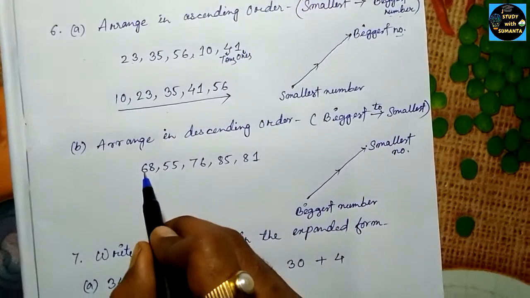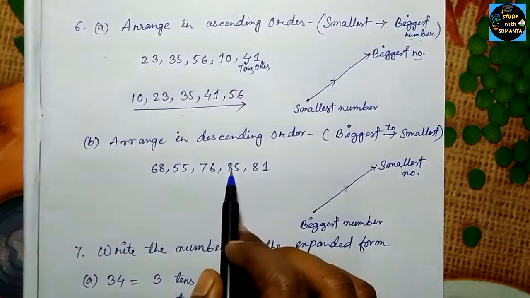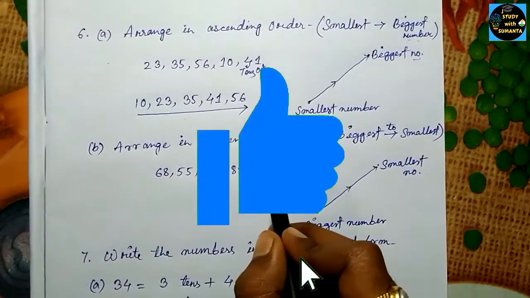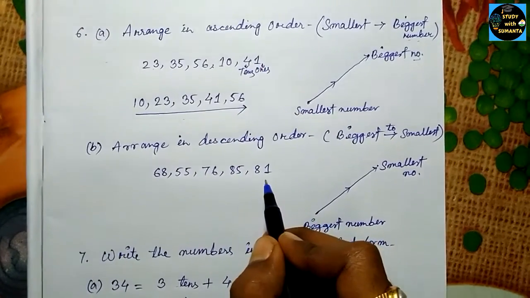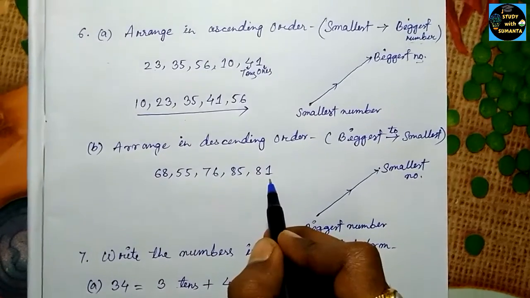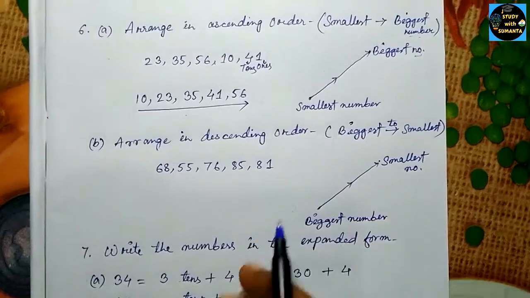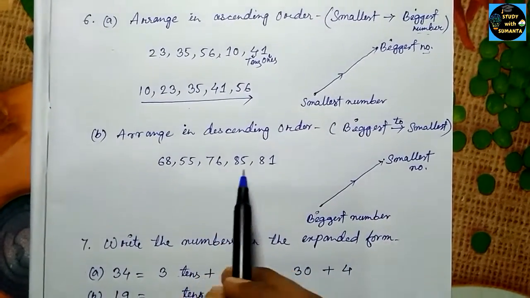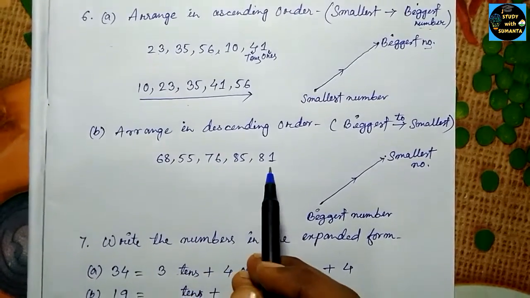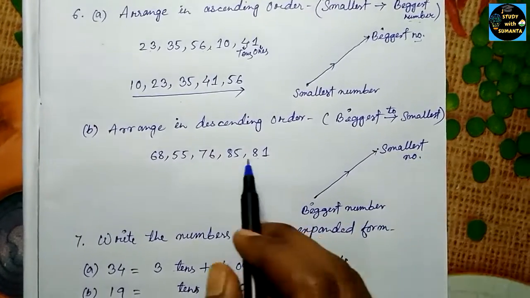Here you can see we have 68, 55, 76, 85, 81. All these are 2-digit numbers. So you have to see first the value of the 10th place and the value of the 1 place. Like this you compare, then you will easily find out the biggest number, the next number, and the smallest number.